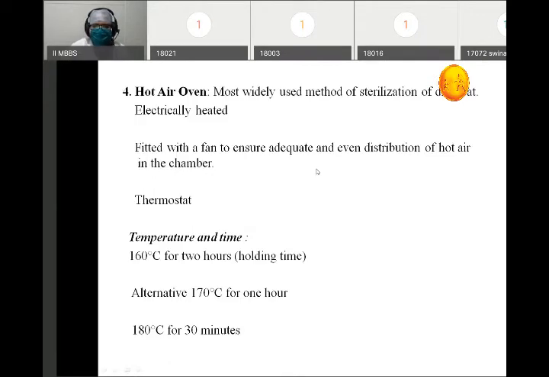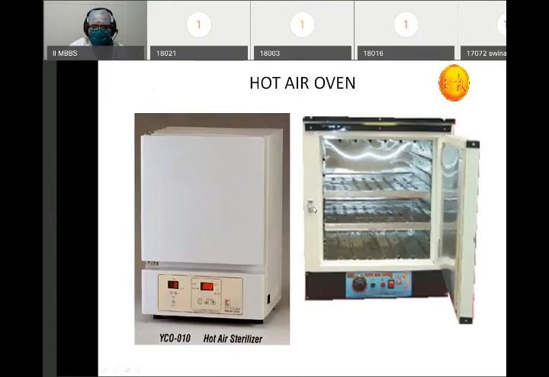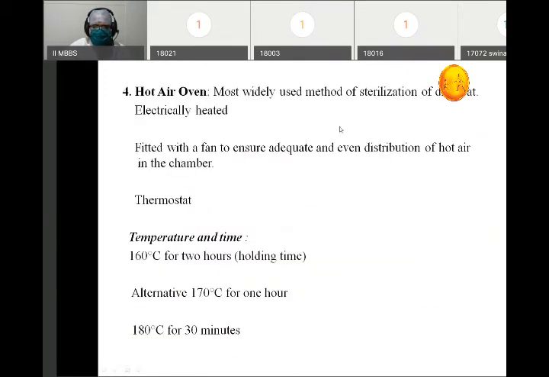Then second is the hot air oven. So what is basically a hot air oven? We have a picture of the hot air oven. This is an electrical device in which electricity is used to generate the heat, and there is a fan within the hot air oven.